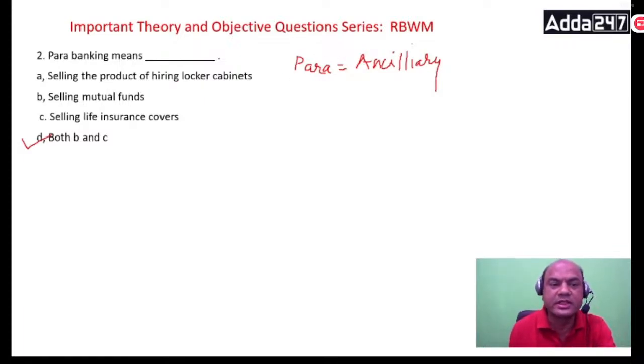In para banking, we sell mutual fund, insurance, other products of banking which are not of the bank. TPP, you can call it TPP. All TPP products are sold over here. And in ancillary services, we sell TPP also, plus other products which are not TPP.